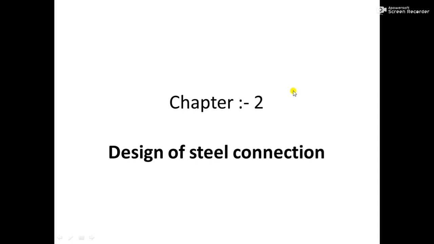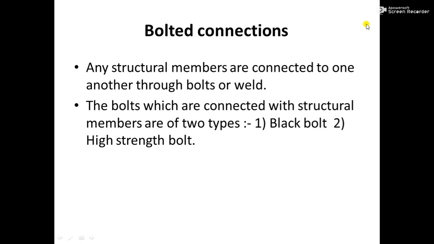In design of steel connection, there are mainly three types of connections. First one is bolted connection, second one is welded connection, and third one is riveted connection. Nowadays, riveted connections are neglected in our syllabus and only bolted connections and welded connections are provided to connect two or more members with each other.